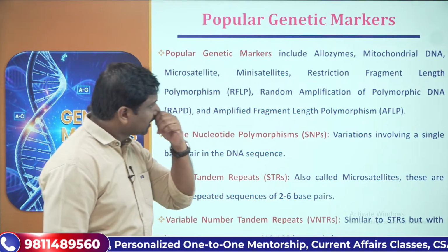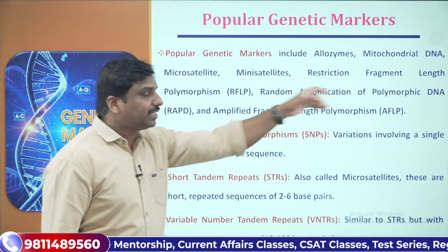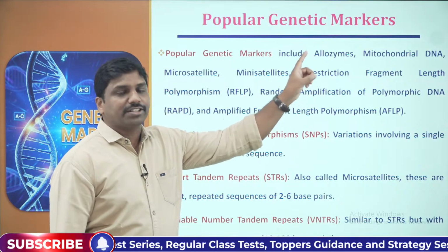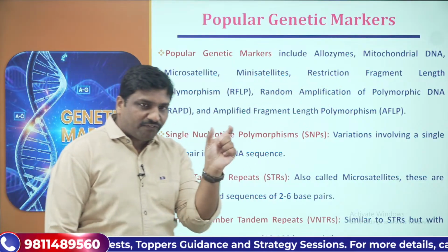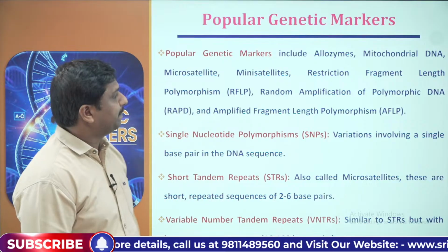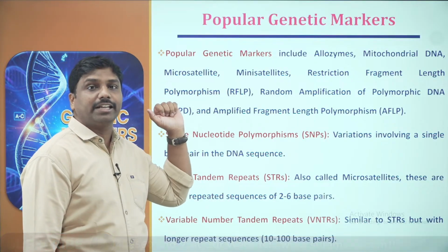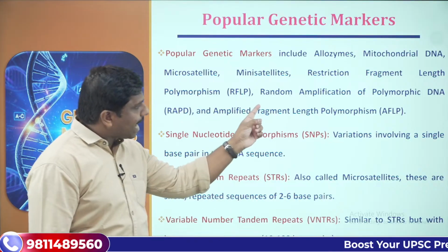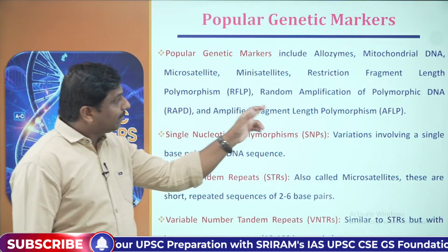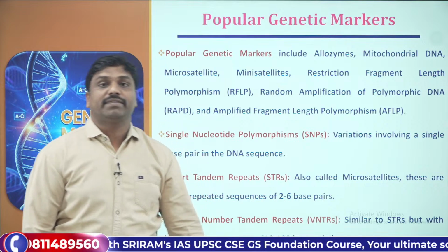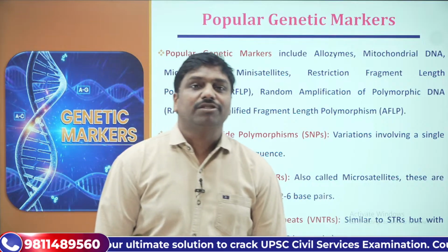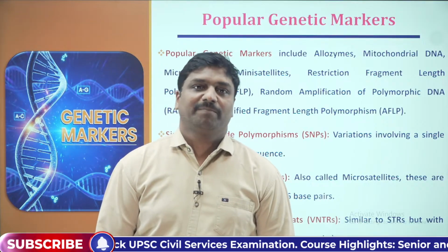Then restriction fragment length polymorphisms, RFLP. A fragment of the DNA sequence or nucleotide sequence will be repeated, and that will be in variation. That is RFLP. Then random amplification of polymorphic DNA, we'll call it RAPD. So different forms of DNA. Then amplified fragment length polymorphism. So they are all generally examples of our genetic markers.